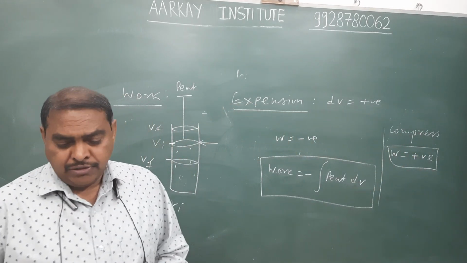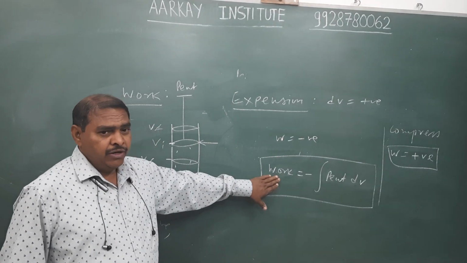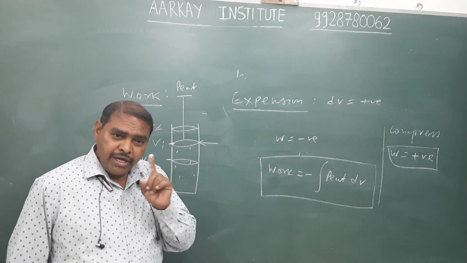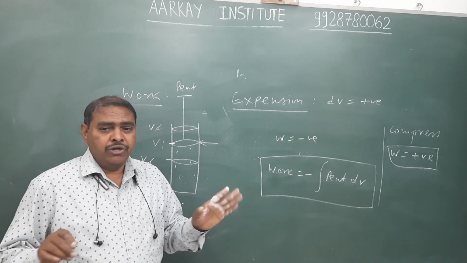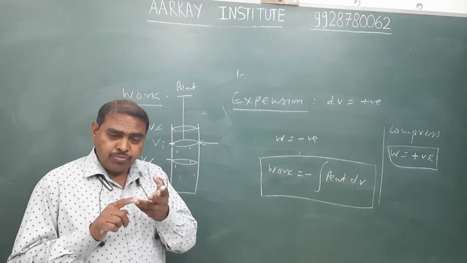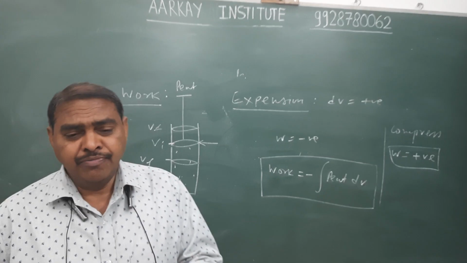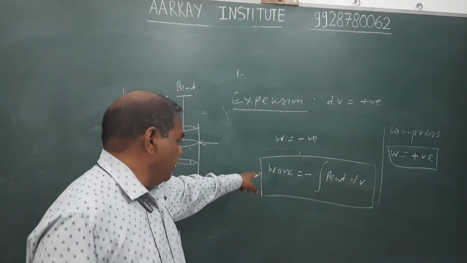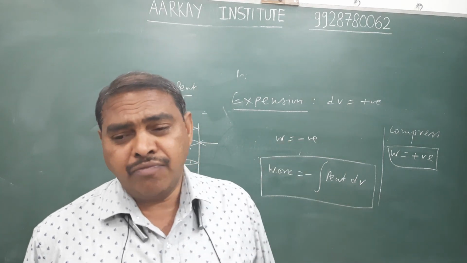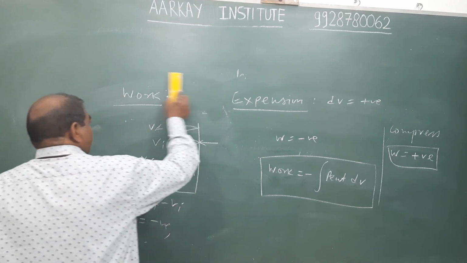Okay. So I can say that we calculate thermodynamic work or pressure volume work with the help of this formula, in case of any thermodynamic process. For example, in case of expansion, in case of compression, and the process may be isothermal, isochoric, isobaric, adiabatic, anything. For any type of process, we calculate work with the help of this equation. And it is a simple equation derived with the help of the general formula.